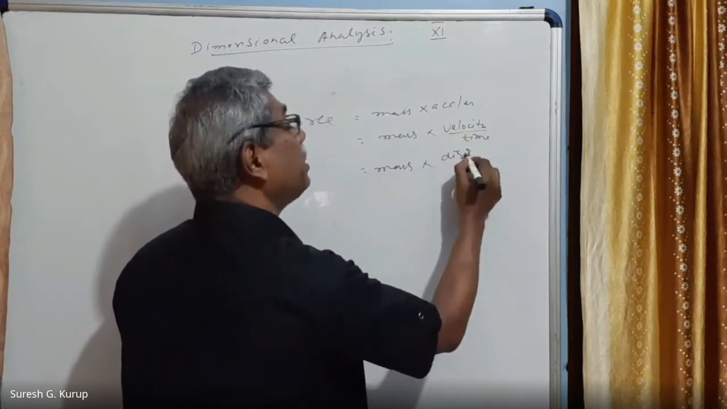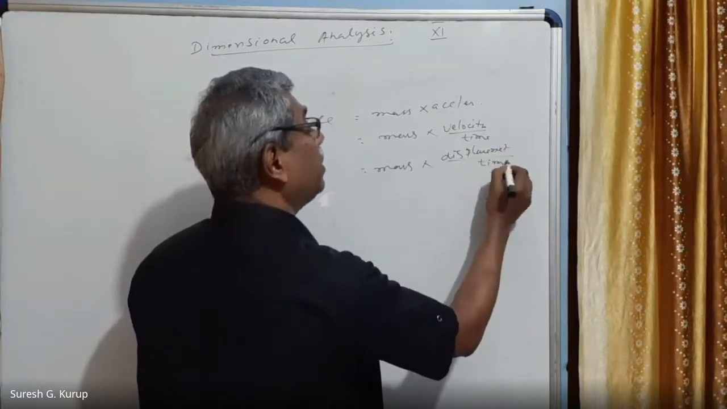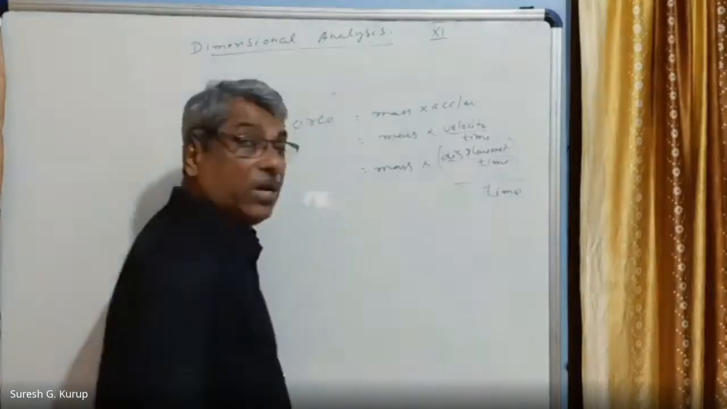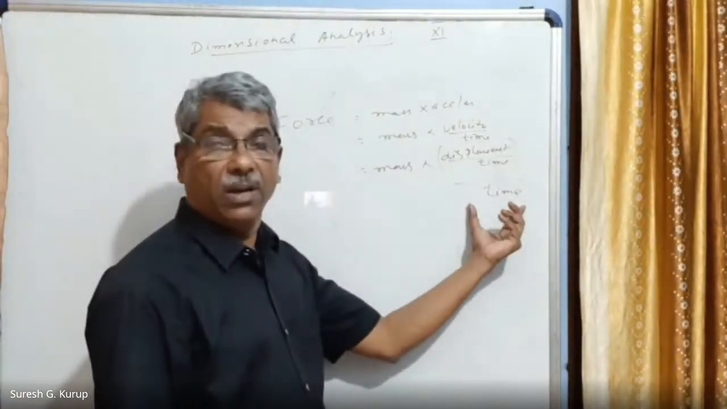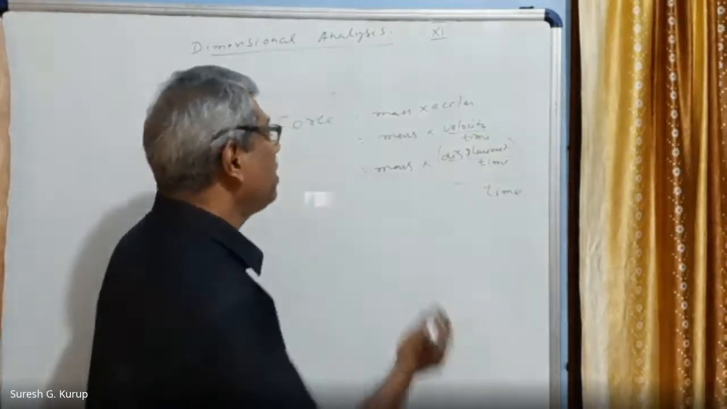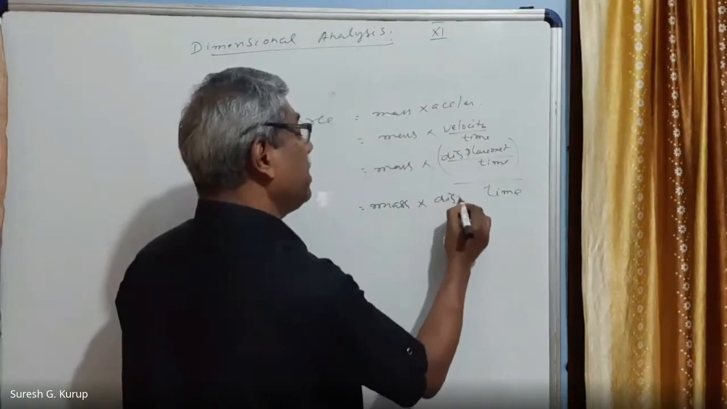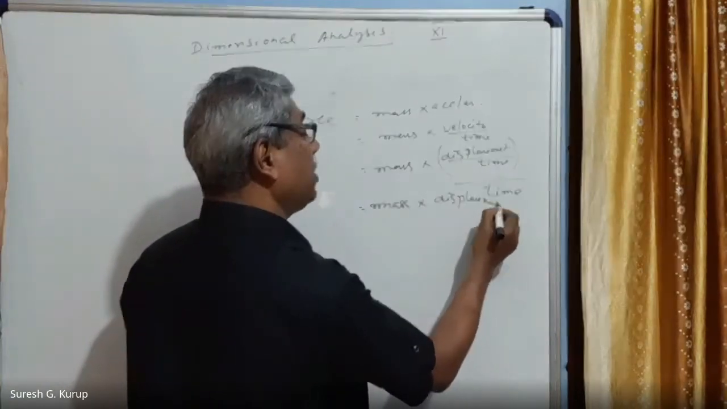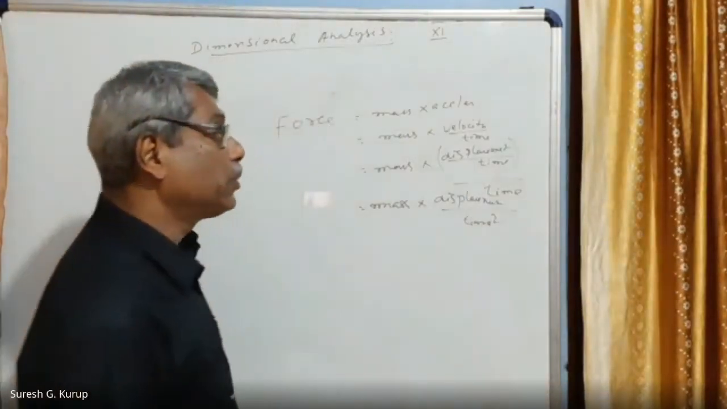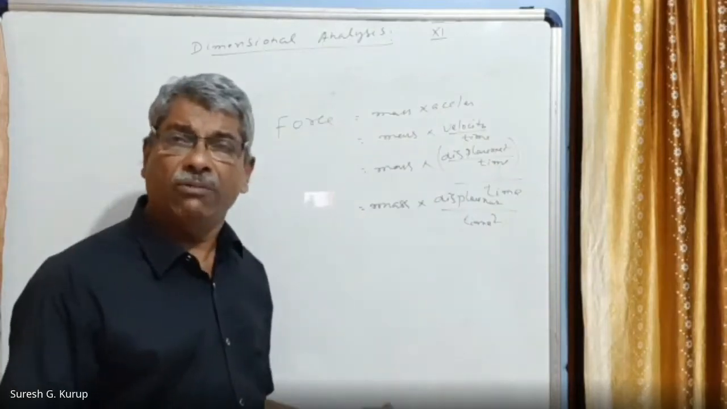Velocity is displacement by time, the whole divided by time, right? Any fraction divided by a number, that means the denominator is multiplied. Everybody knows that. So this is equal to mass into displacement divided by time square. Displacement by time square. Time into time is equal to time square. Now we can apply the units of fundamental quantities.